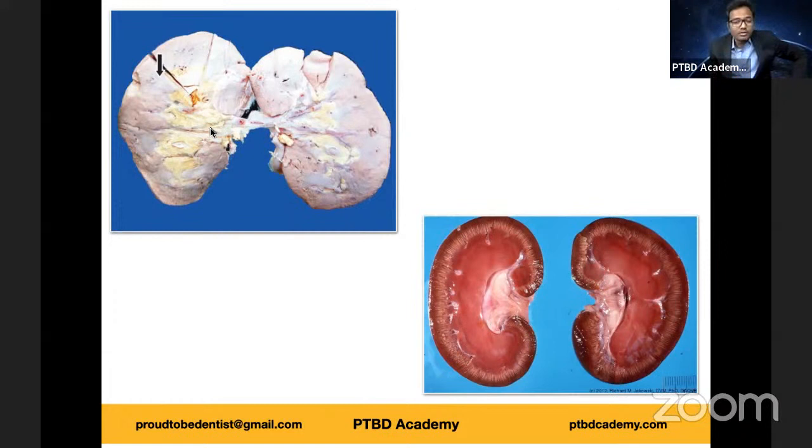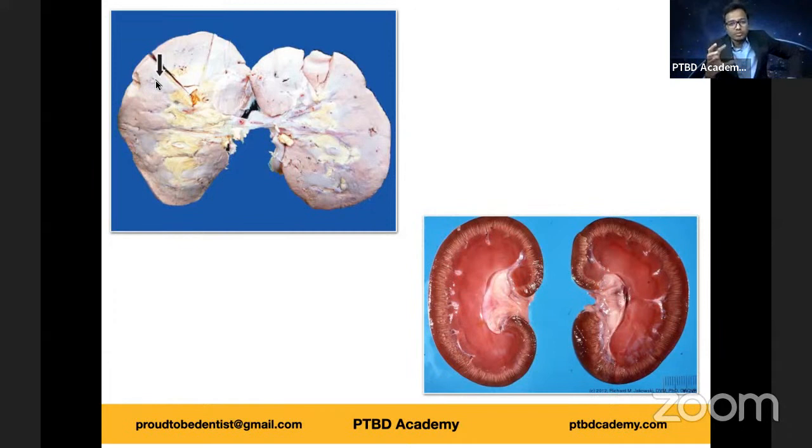So let me review some information regarding this. It has something to do with amyloidosis. If you observe both the specimens, you can clearly make out that in case of the pathological specimen, you can see the highlighted arrow as given in Harsh Mohan. There is loss in the demarcation between cortex and medulla, which is evident in a normal kidney specimen. So here it is lost.